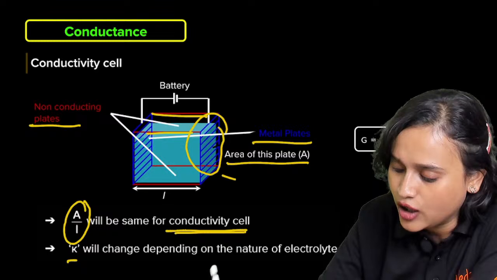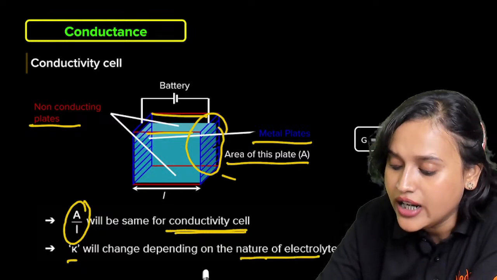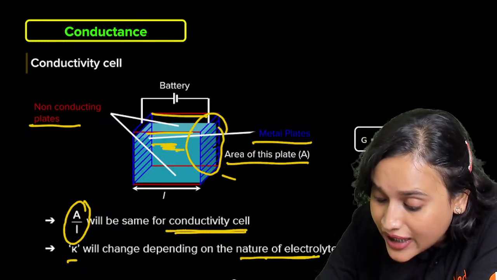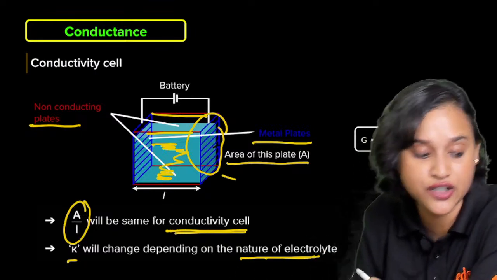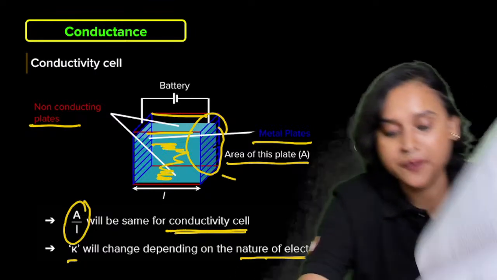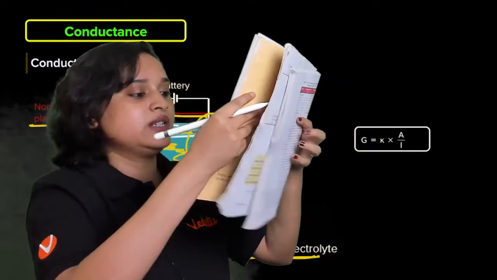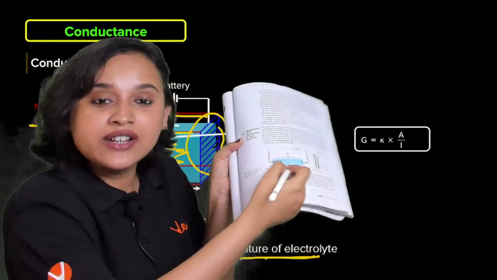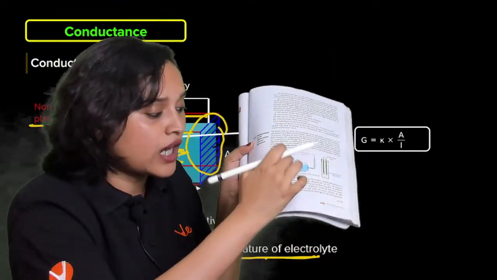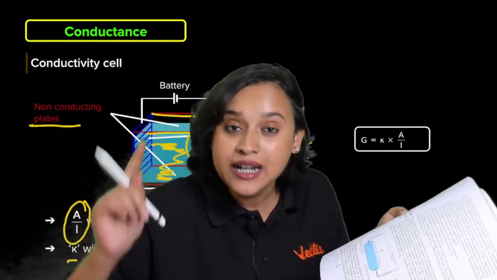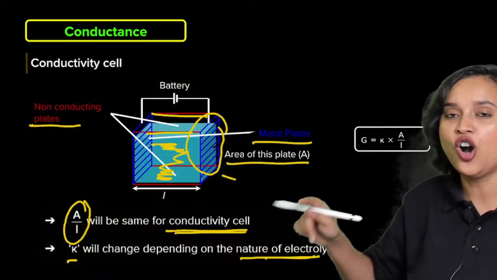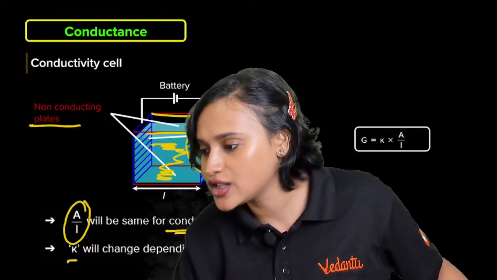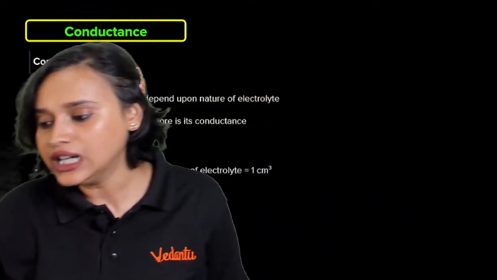And the kappa here will change depending on the nature of the electrolyte. Whatever electrolyte you take here, my dear students, the same thing. See, this electrolyte that you will take, whatever electrolyte you take here, this blue part, depending on that, your kappa will change. Okay? Your kappa will change.